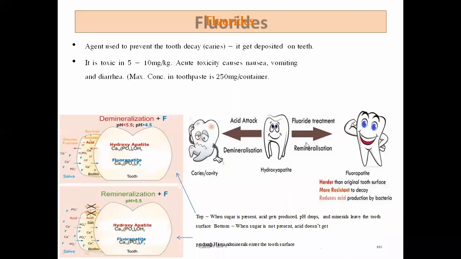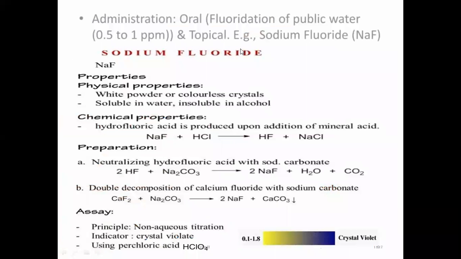Our water will contain the normal concentration of fluoride ion, and if it is not there, then we are going to treat this person with sodium fluoride. So administration of oral fluorine, that is, the fluoridation of public water.